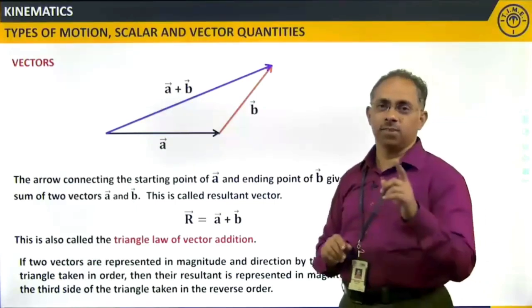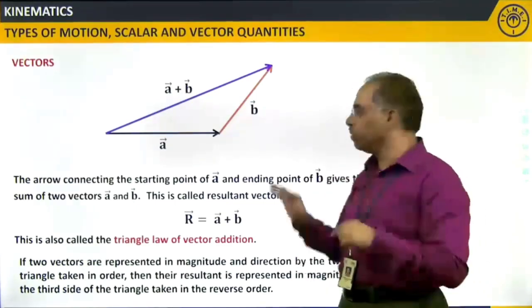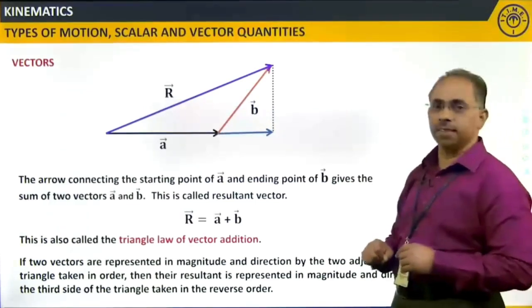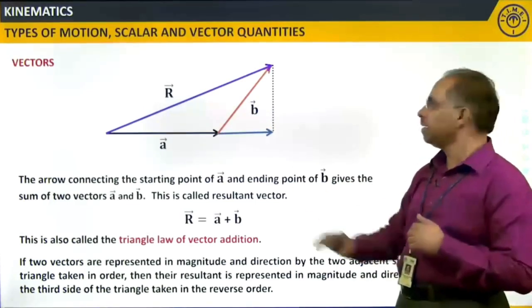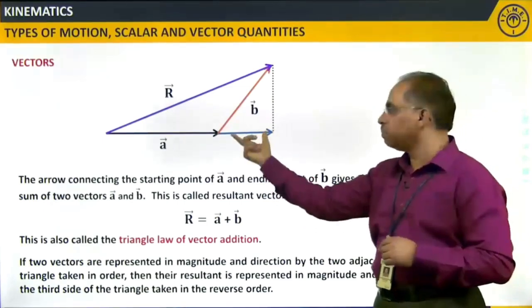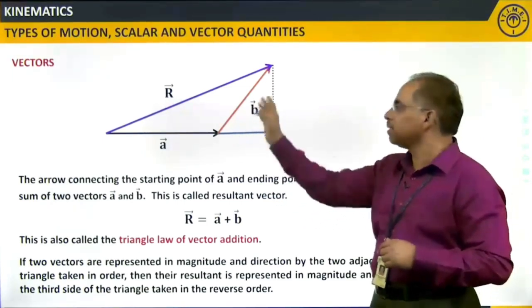A little confusing, right? So we'll check it. If I take the horizontal component of this, just projecting it in the horizontal direction, this blue part is the horizontal component.